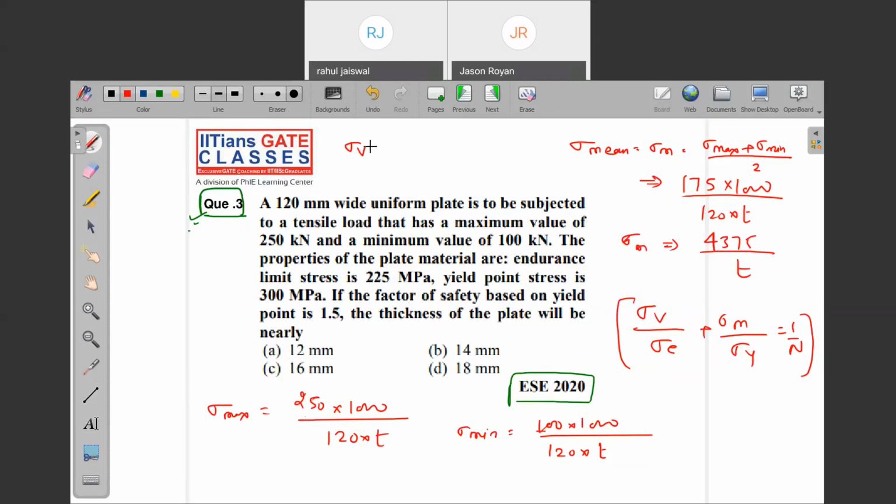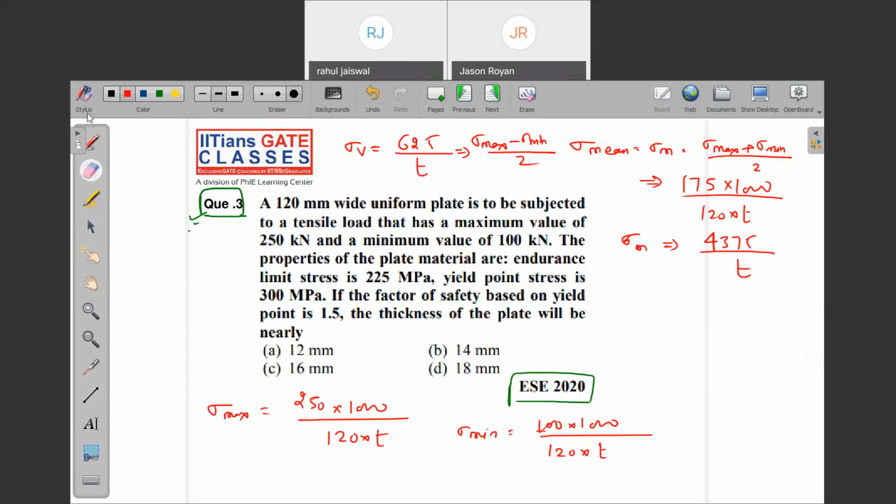In a similar way, I'm directly writing the variable stress: 625 by T. Check it out. What is the variable stress? Sigma max minus sigma minimum by 2. When all the things are clear to you, note down the remaining point. You got sigma mean and sigma variable. Where do you put them? Into the formula. What is the formula? Sigma V by sigma E plus sigma M by sigma Y. Put the values.